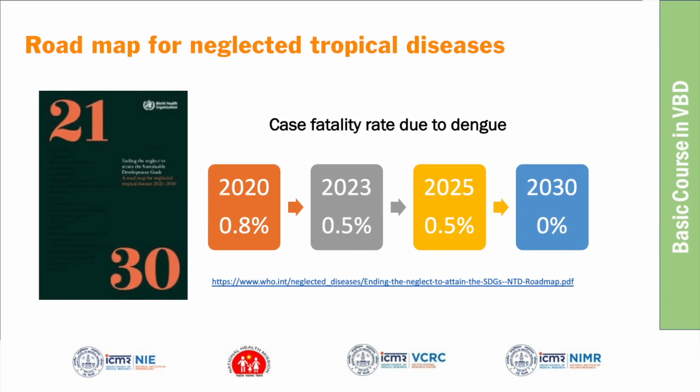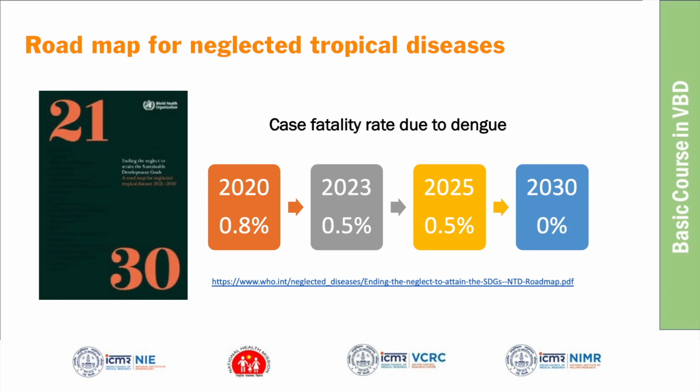So coming to the program targets, I could not see any national targets on the NVBDCP website. I tried to search for program targets, and I think you will be very familiar. I don't know whether there are any program targets available for dengue, but at the global level, recently, dengue is considered one of the neglected tropical diseases. WHO has put a number of diseases into the NTD, the neglected tropical diseases, and dengue is one of them.